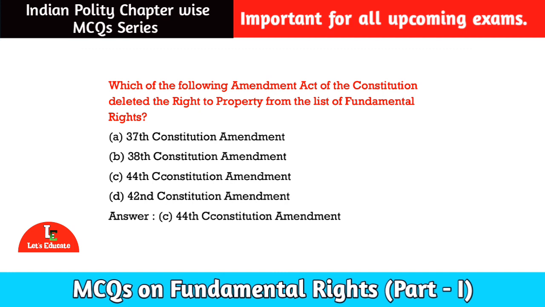Option number A, 37. Option number B, 38th Amendment. Option number C, 44th Amendment. And option number D, 42nd Amendment. So among these, the correct option is option number C, 44th Amendment. By the 44th Amendment, right to property is removed from fundamental rights. Right to property is not a fundamental right no more.